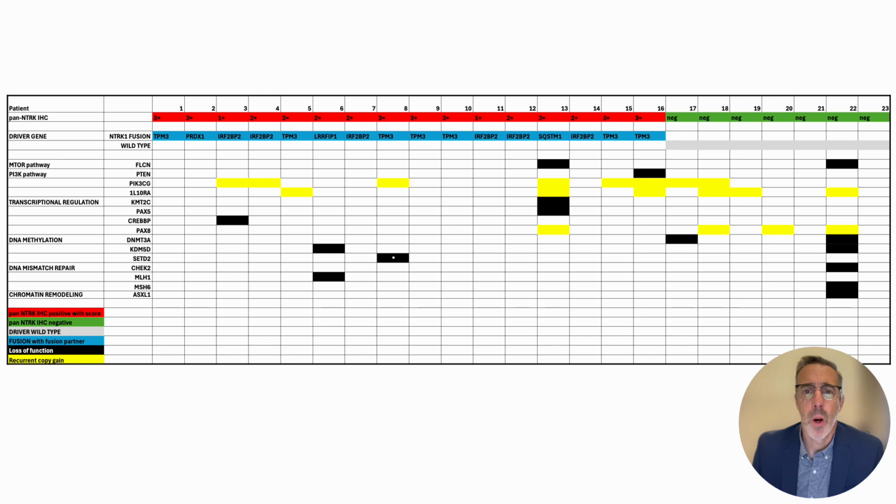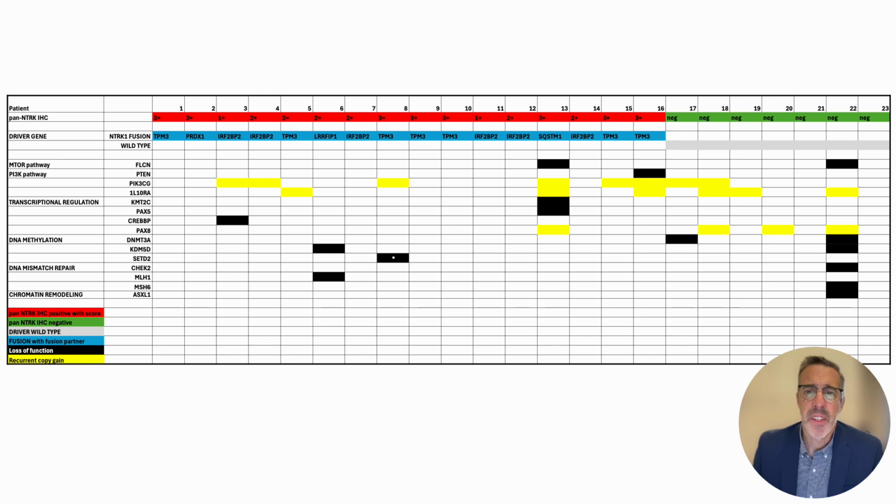In the top row are the immunostain results, with positive in red and negative in green. In the next row are the DNA and RNA sequencing results. So all the cases that were positive in the immunostain, even the 1+ scores, we were able to detect a fusion in blue. Fusion partners are written in black. All the cases that were negative in the immunostain lacked a fusion, and that's in grey.